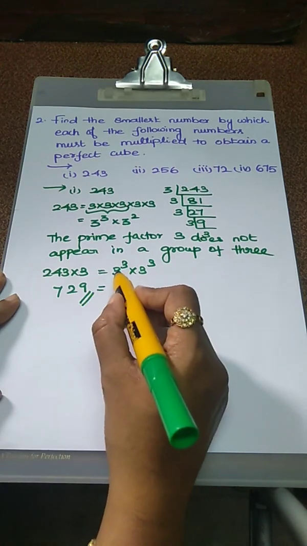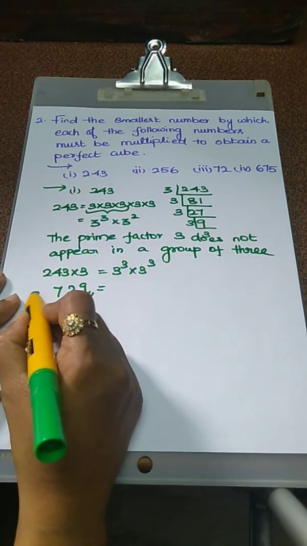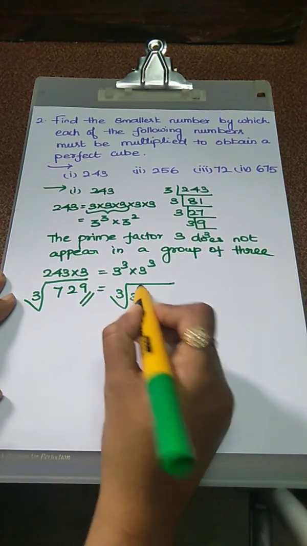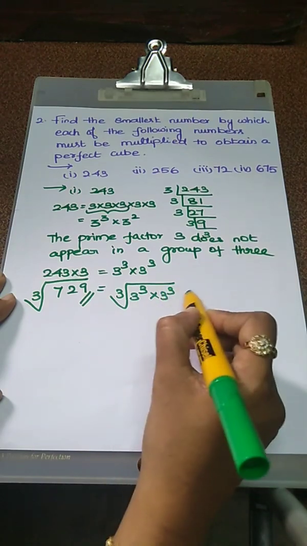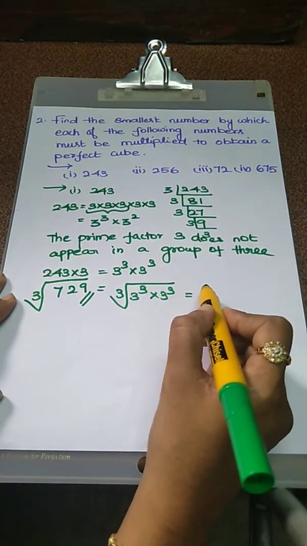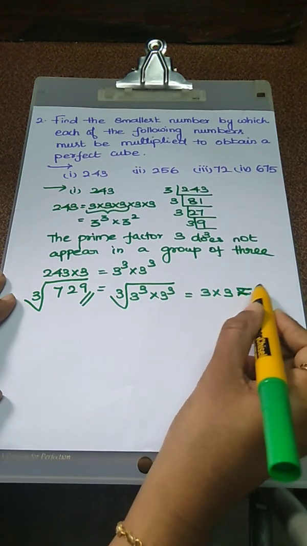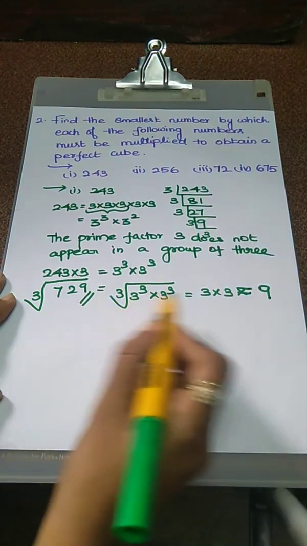Here we have to apply the cube root. So the cube root of 729 is equal to the cube root of 3 power 3 into 3 power 3. Now we take one value out of this cube root. So easily we get 3 into 3, that is 9. So the cube root of 729 is 9.